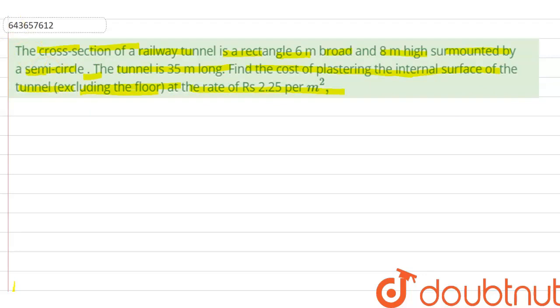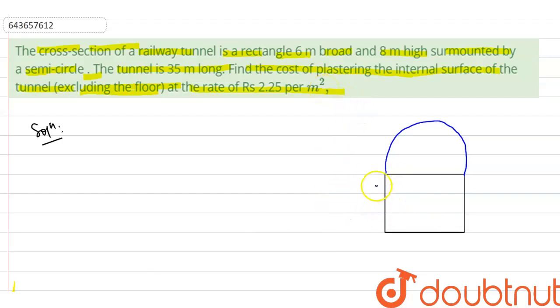So let's come to the question, guys. First of all, we will make a figure like this. So this is a tunnel, and as it is given, 6 meter broad and 8 meter height. So this is 8 meter height, and this is 6 meter broad. It will also be 8 meter, and this will also be 6 meter.